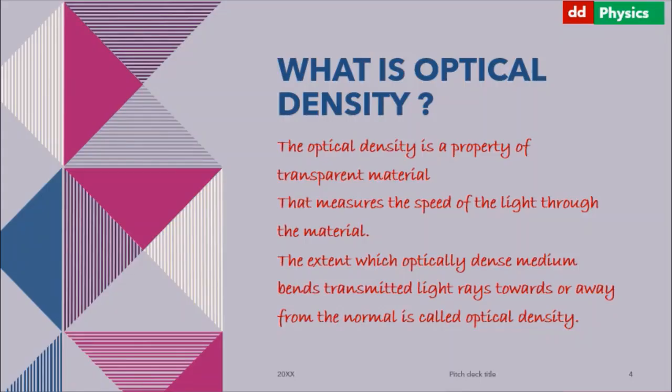What is optical density? The optical density is a property of transparent material that measures the speed of the light through the material. The extent to which an optically dense medium bends transmitted light rays towards or away from the normal is called optical density.